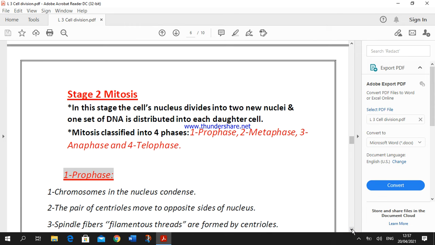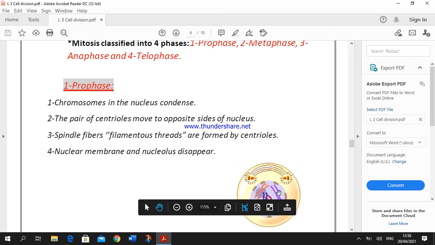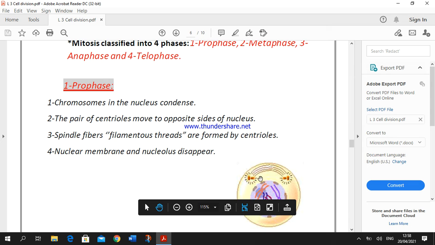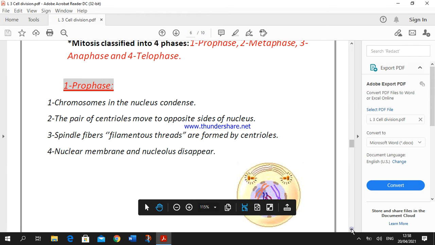Stage number 2 in the cell cycle is known as mitosis. Okay, mitosis is classified into 4 phases: prophase, metaphase, anaphase, and telophase. Look at prophase. Prophase is the first phase in mitosis. In this phase, chromosomes in the nucleus condense, as we see in the figure in front of you, and the pair of centrioles move to opposite ends of the nucleus, and the centrioles form filamentous threads known as spindle fibers, which play an important role in cell division.